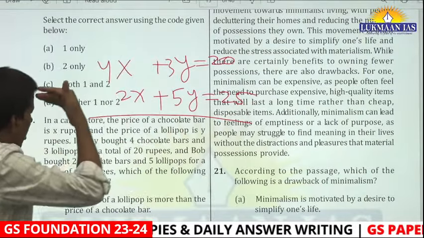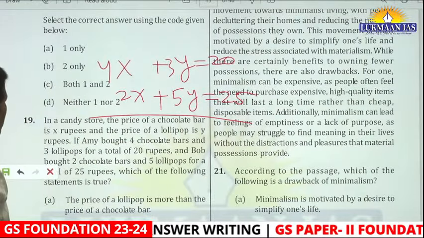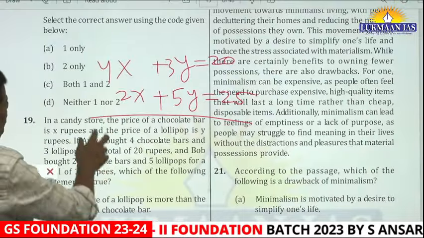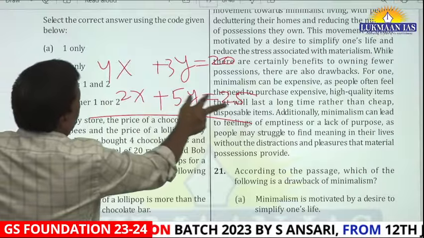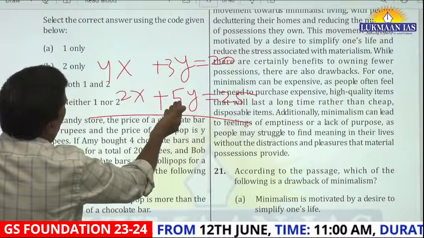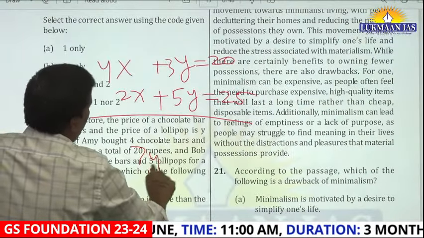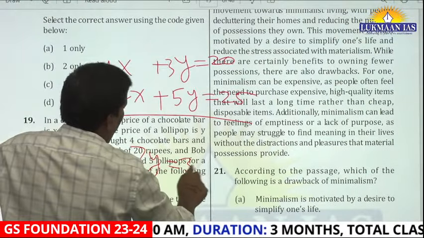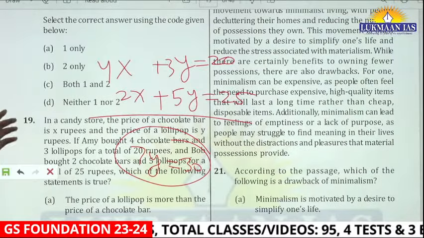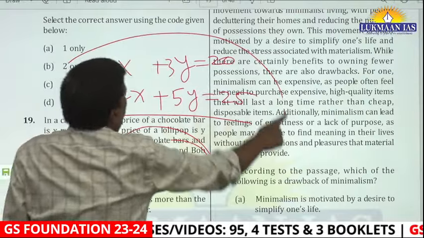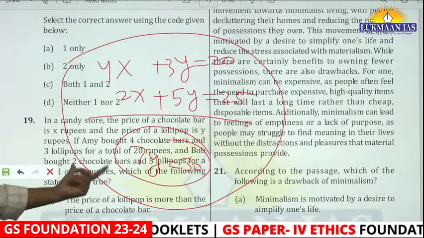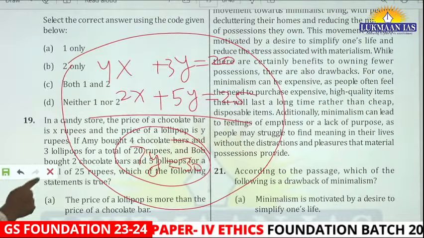See, even in the examination, what will you do? In the exam you have to do this multiplication by 2 mentally. So this will become 4x, this will become 10y, this will become 50, right? So directly you will write 10 minus 7y is equal to 50 minus 30. From here you will get the equation, then you will eliminate it. See, this thought process is more important than the option. If you can do this in your mind in 15 seconds there, then you will save a hell of a lot of time.